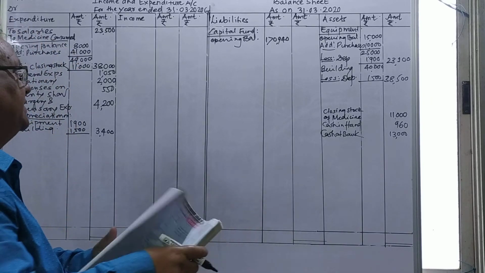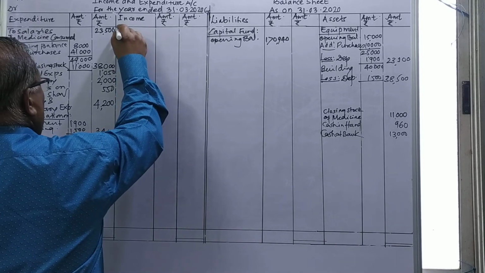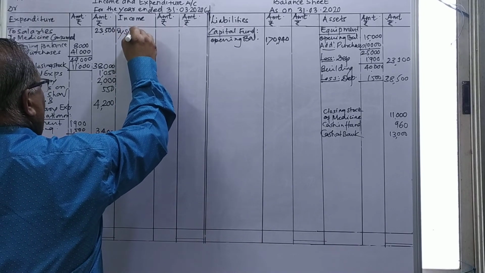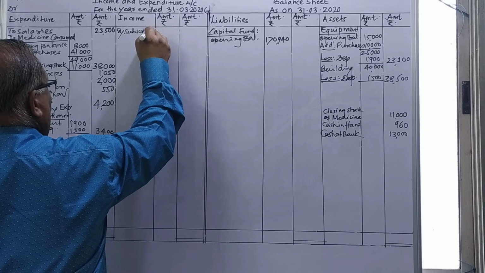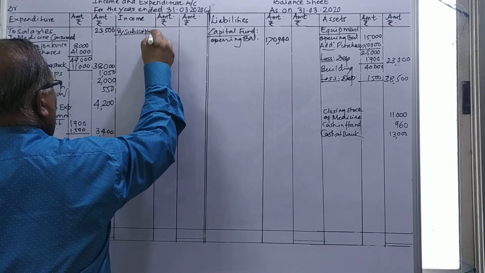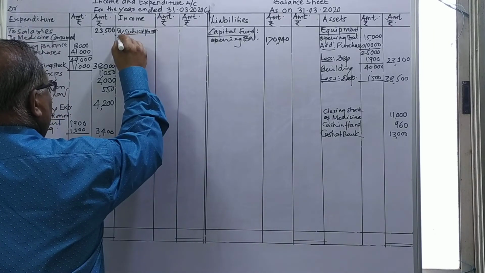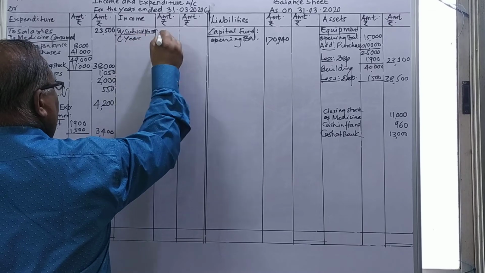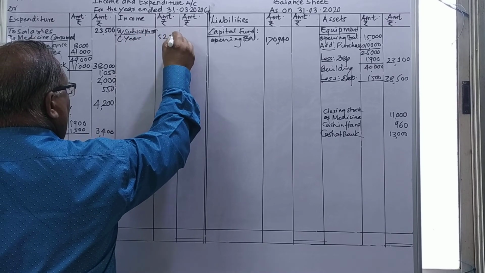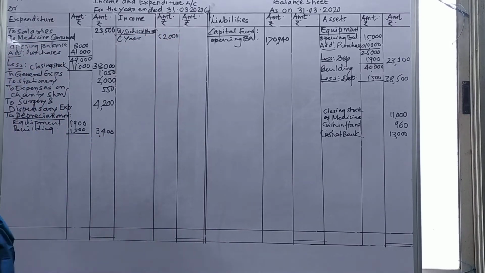Then we'll take the subscription. The main part here, a very important thing, is subscription. So in that subscription, I'll take the current year's subscription here, 52,000. From that subscription, they have given you subscription due, 310. This is for last year's. Subscription due last year's 310.